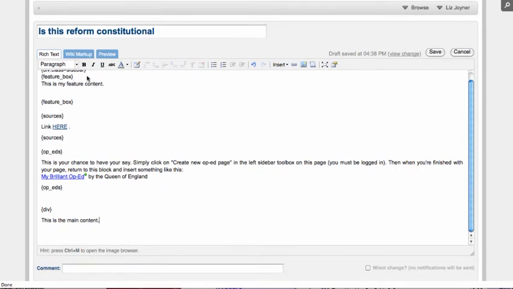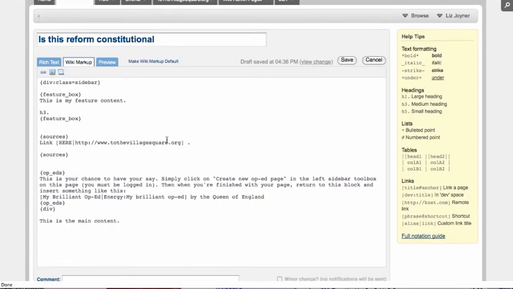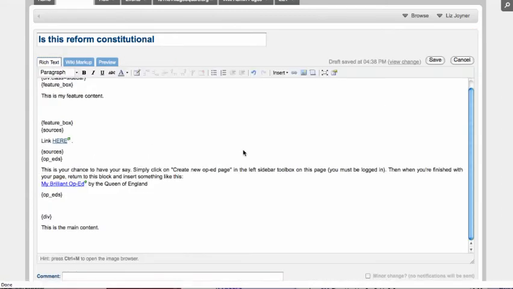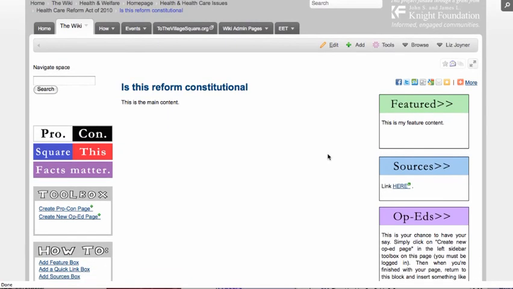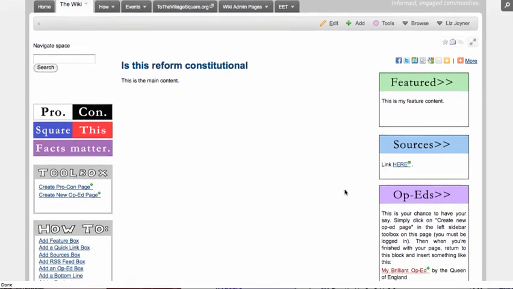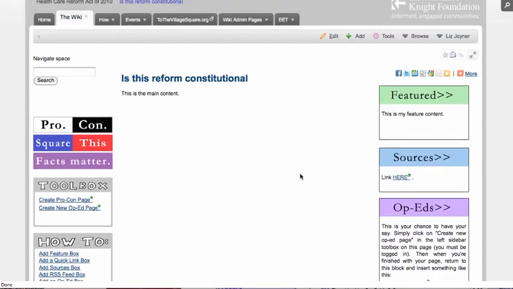I also want to point out to you that there is a Wiki markup tab as well. So if you are more inclined to want to do more coding and HTML, then you can use that view, or for most of you it will probably be the rich text view. And after I'm finished making these changes, I will click Save, and we'll find ourselves on the page that we've created with the feature content box with the linked source. We left the op-ed box in, and the content is really just ready to roll on.